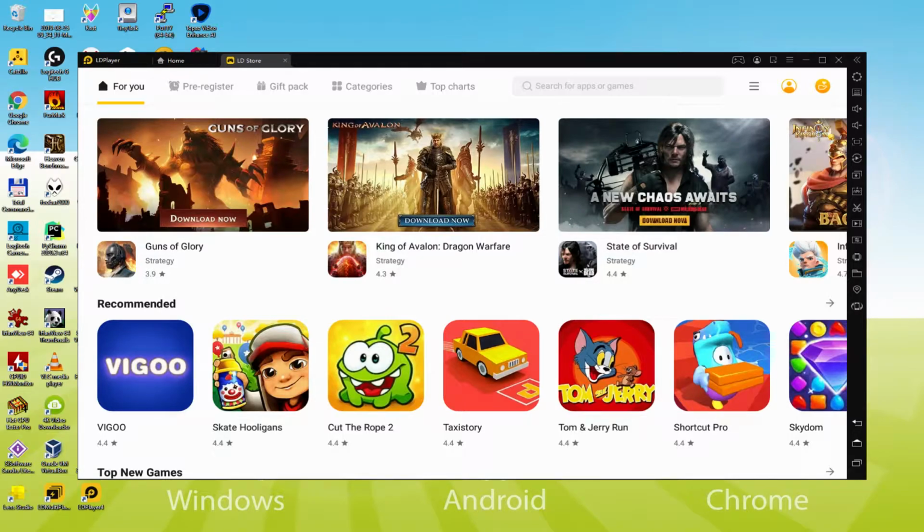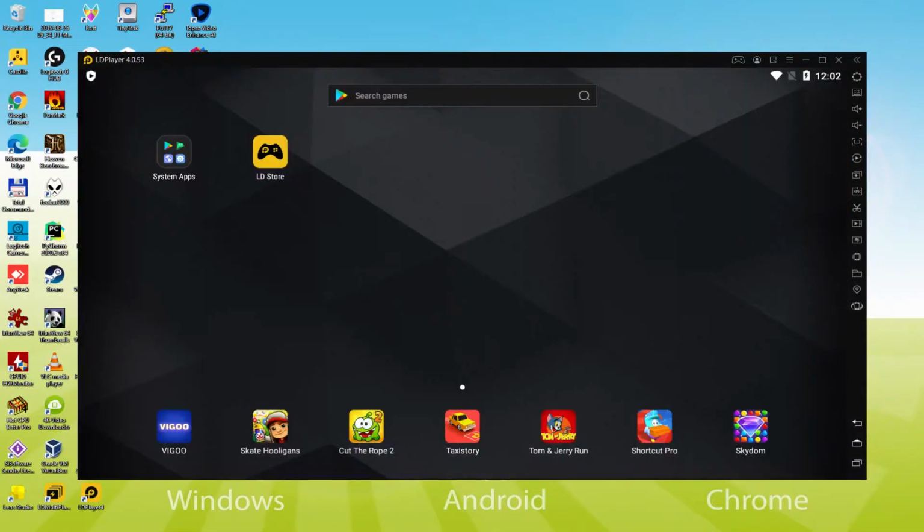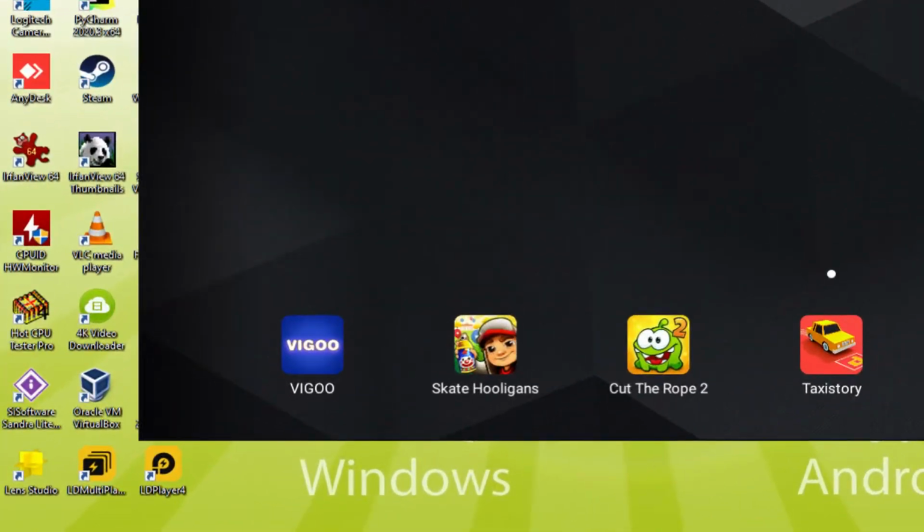The first thing we must do is navigate to the desktop by hitting this icon that I am indicating in green color. Before we continue, as you can see, it has made a couple of icons here on the PC desktop: the LDPlayer and LD Multiplayer. Note that the LDPlayer icon is the one we're concerned about.